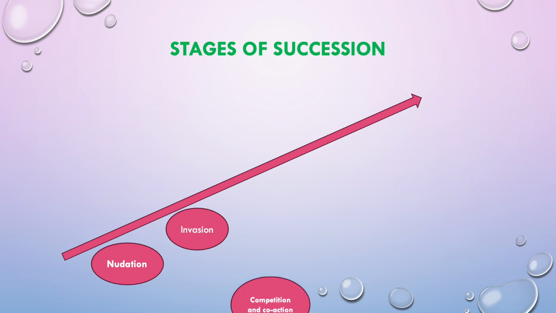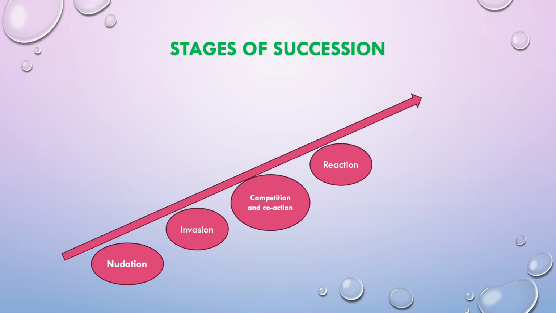Now, the third stage is competition and co-action. With more and more species starting their population in that area, naturally the competition for food, shelter and other resources intensifies, which we can also call the struggle for existence, isn't it? Whenever there is competition, naturally a struggle for existence takes place and the survival of the fittest happens.